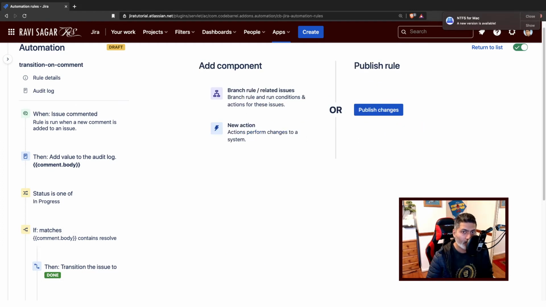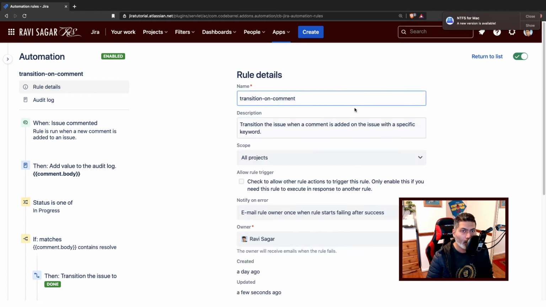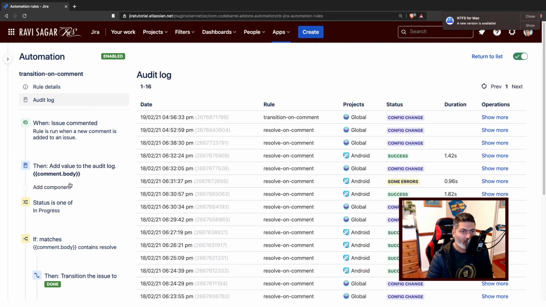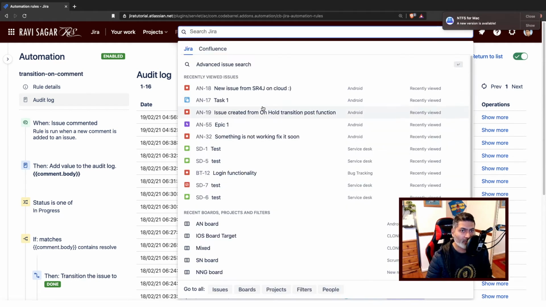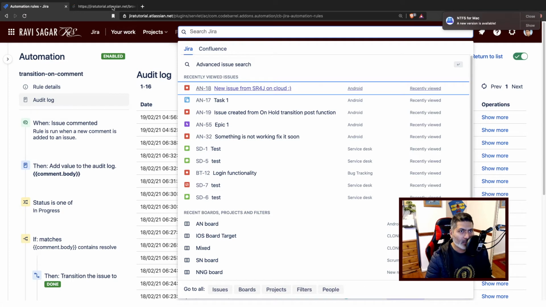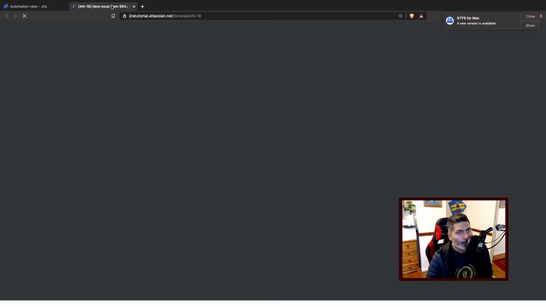So if I save this, and if I go to publish, and if I maybe monitor the rule, let me go to the audit log. And by the way, you can always use this comment.body and add it in the audit log. We talked about it. And if I open one of the issues, let us open this AN-18, which is I believe a bug.